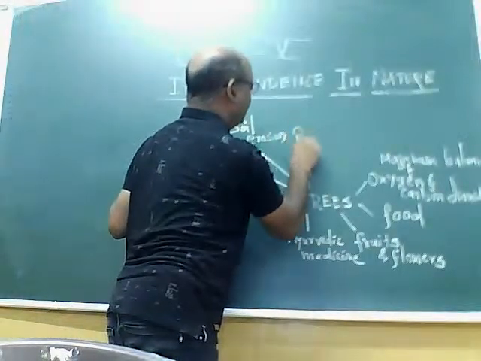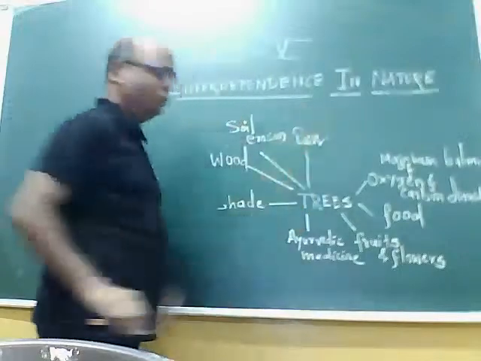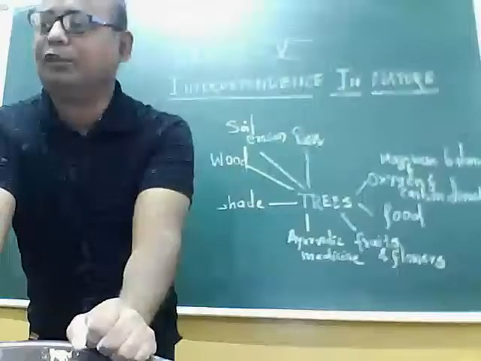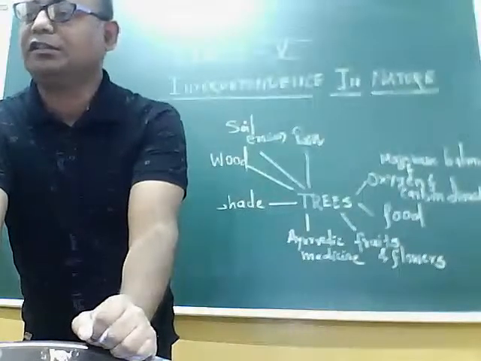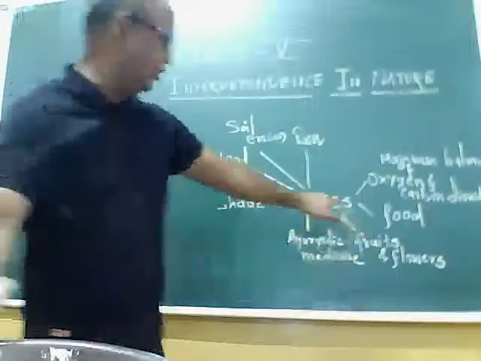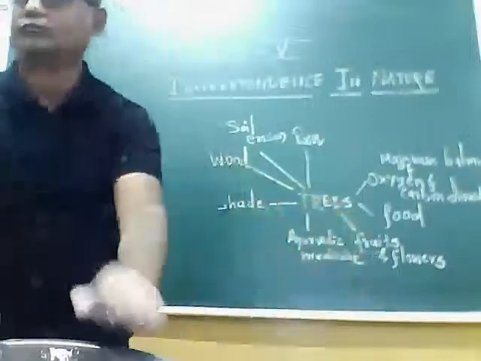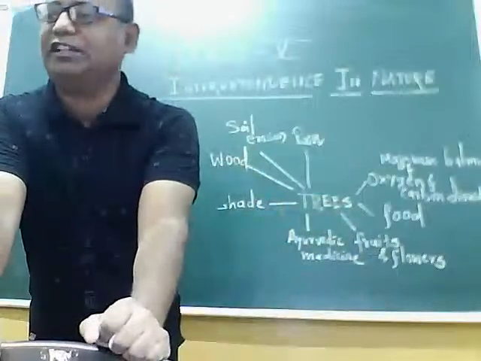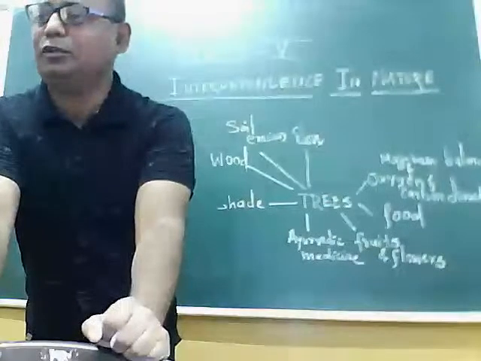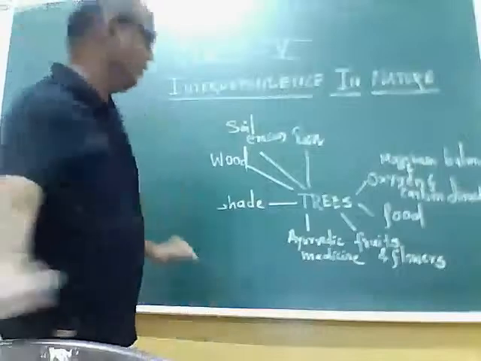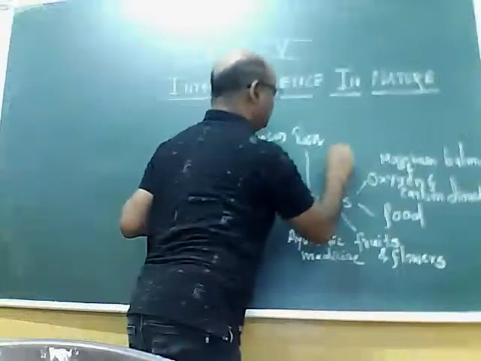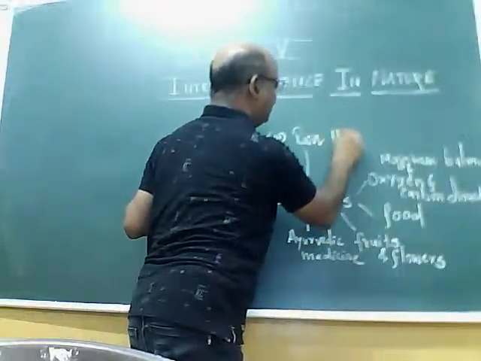Paper is over, fruit is over. Sanmai is writing fruit. Fruit is already over. Then what else are trees giving? Rain is already over.